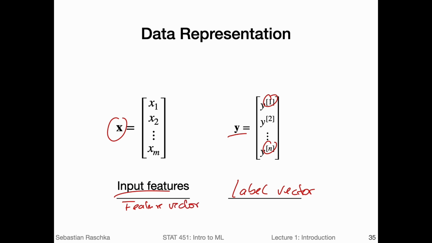However, don't confuse those two, because this is over the number of features and this is over the number of training examples. So if we want to represent all the feature vectors of a training example, we would have to use the matrix, the design matrix, where we have one feature vector as a row vector in each row, up to n of them.